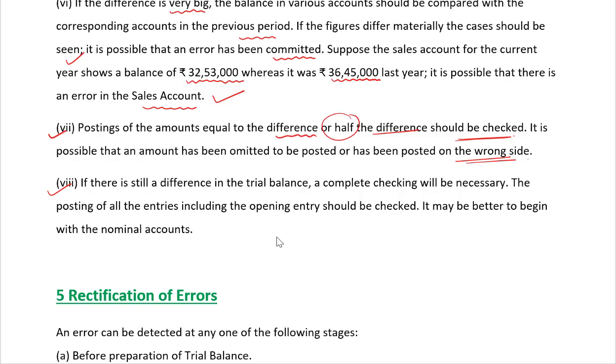If there is still a difference in the trial balance, a complete checking will be necessary. The posting of all the entries including the opening entry should be checked. It may be better to begin with nominal accounts, where the chances of errors are high.